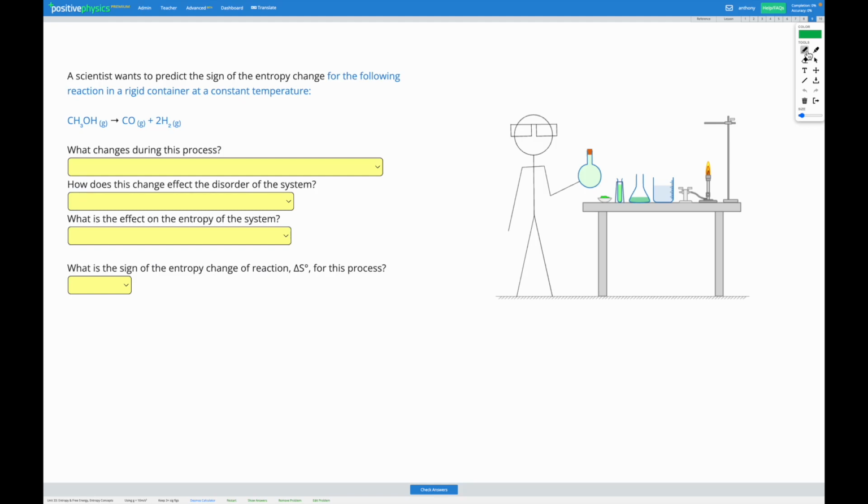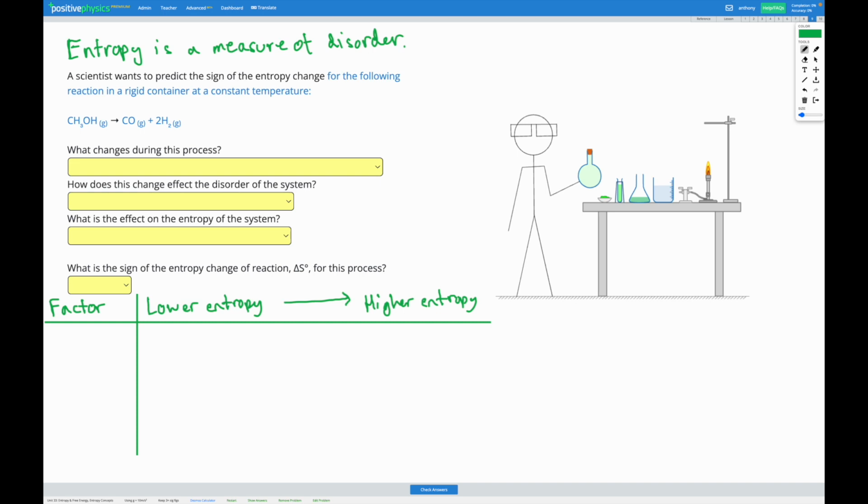In this skill, we're going to be figuring out the entropy change for different processes. Entropy is a measure of disorder. Disorder means chaos or randomness. So anything that increases the chaos or randomness in a system increases the entropy. There are lots of different things that could affect entropy.